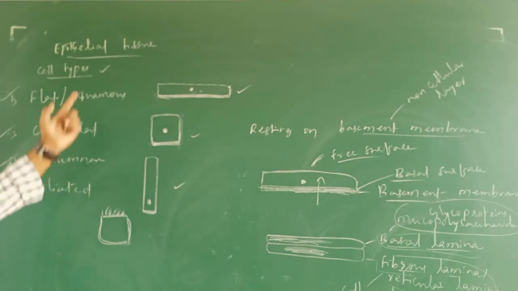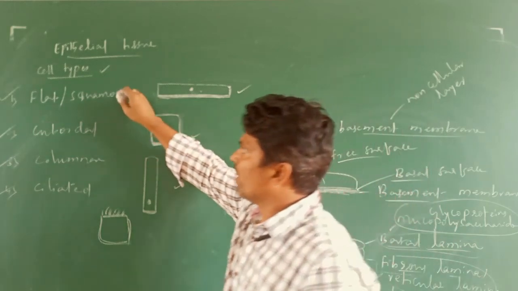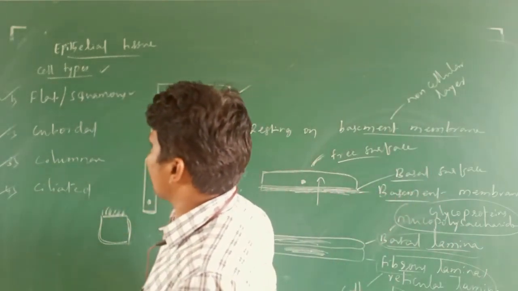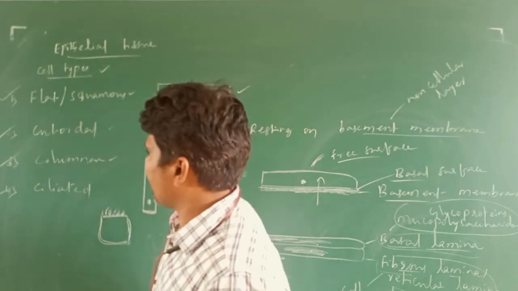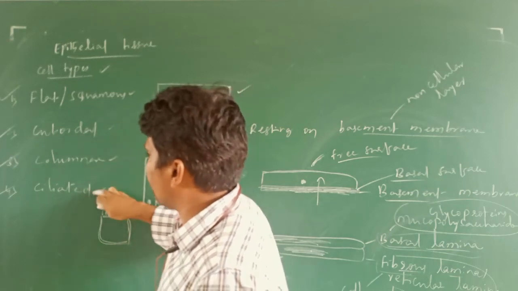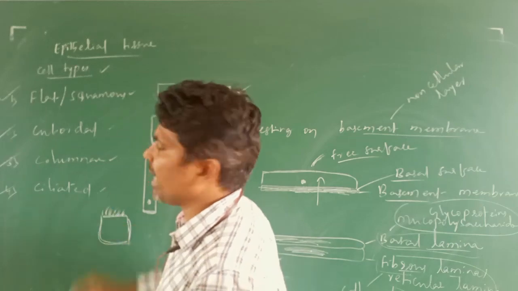Please try to understand. Epithelial tissue is differentiated into flat or squamous epithelial cells, cuboidal epithelial cells, columnar epithelial cells, and ciliated cells. On cuboidal and columnar cells, if cilia are present, those are ciliated cuboidal cells or ciliated columnar cells.